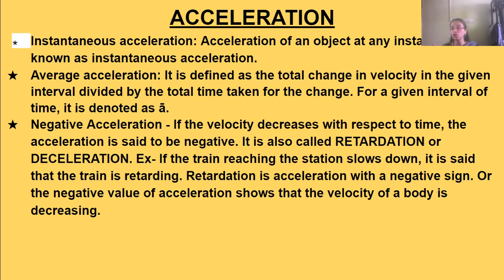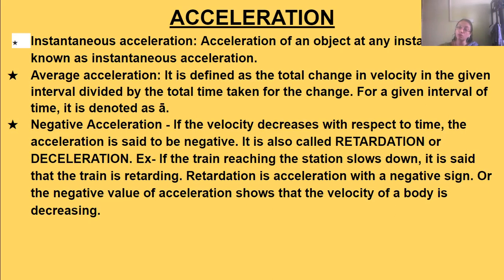So at any instant of time, what is the acceleration of an object? Okay. Then average acceleration is defined as the total change in velocity in a given interval of time divided by the total time taken. When the velocity is changing, it may be in equal intervals or in unequal intervals, that is, it may be non-uniform or uniform acceleration.